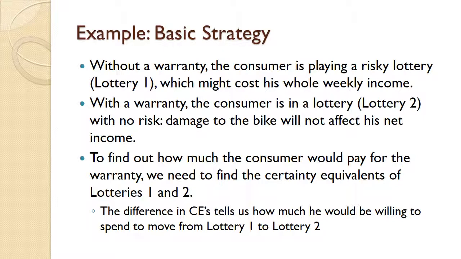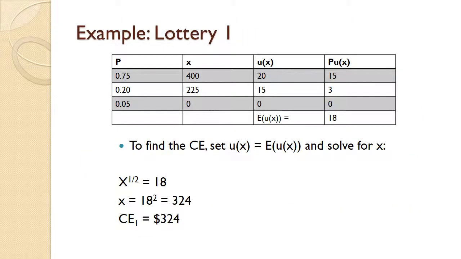Now, to find out how much the consumer would pay for the warranty, all we need to do is find the certainty equivalents of Lottery 1 and Lottery 2. And the difference in those two certainty equivalents is going to tell us how much he should be willing to spend to move from the situation where he is in Lottery 1 to the situation where he is in Lottery 2. Here we have the calculations for Lottery 1.